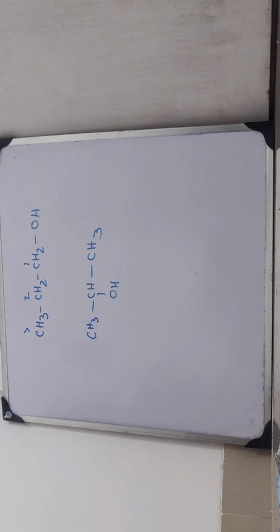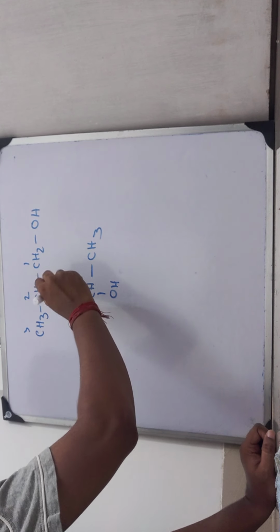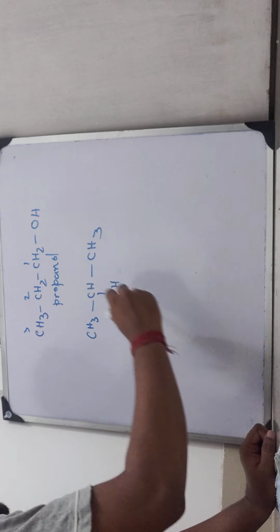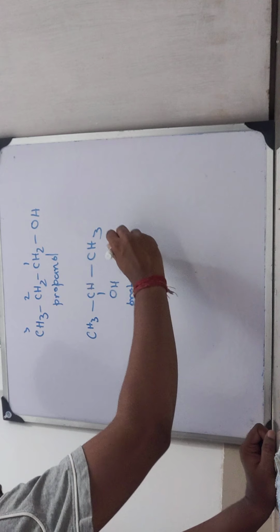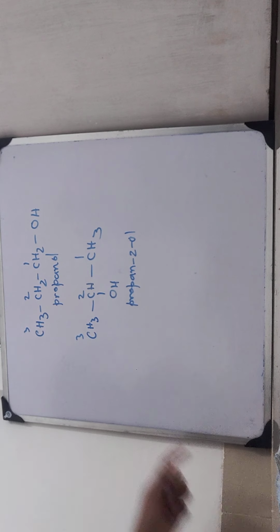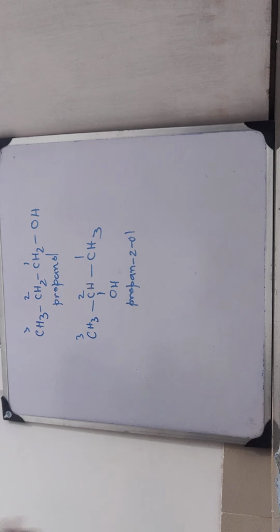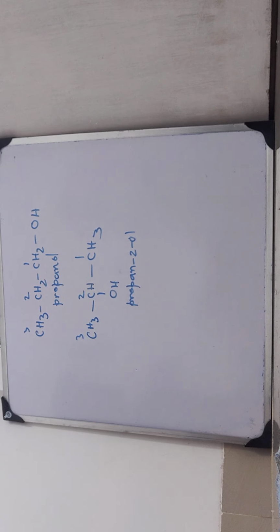The total numbers of carbon, hydrogen and oxygen are the same in both cases, but this one is propan-1-ol, and this one is propan-2-ol, 1, 2, 3. Both are isomers of each other, but the position of the functional group OH is different in each case.